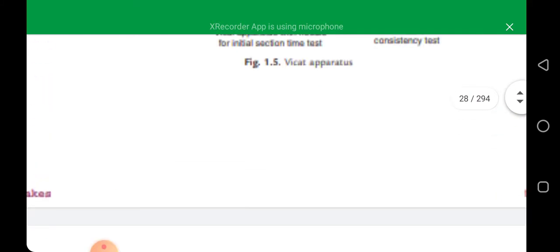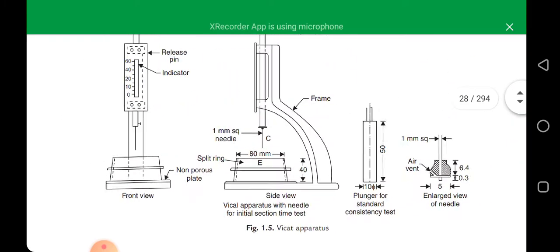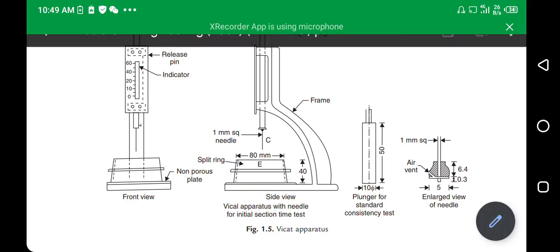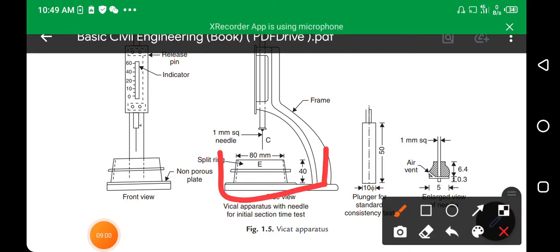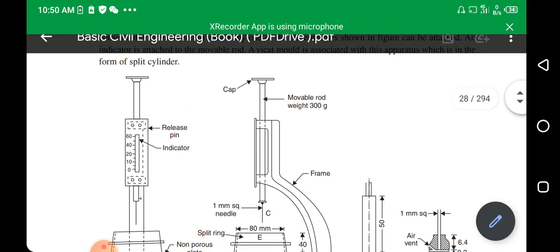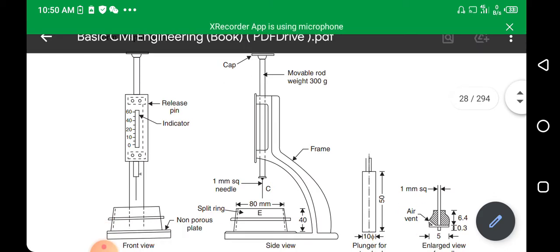So let me explain with the diagram. Let me open a marker. So this is our mold. Inside it we put our cement paste, and then what we do, this is a rod, this is the front face of this apparatus.